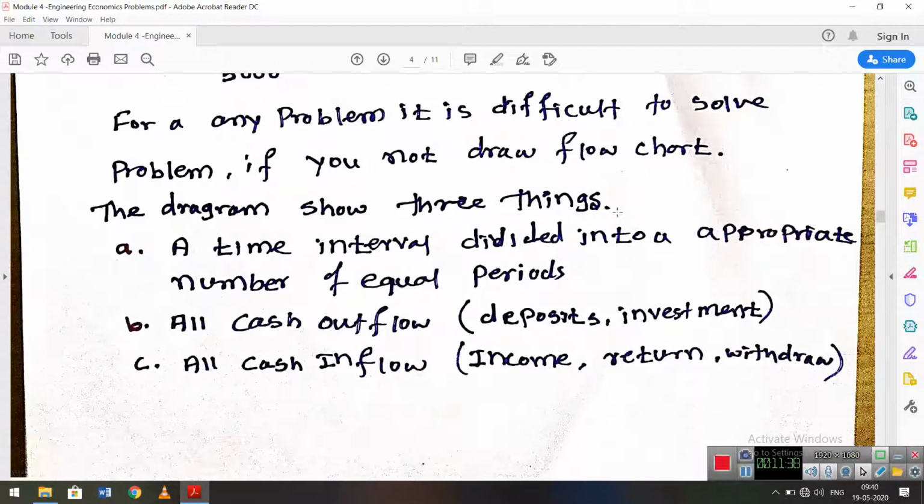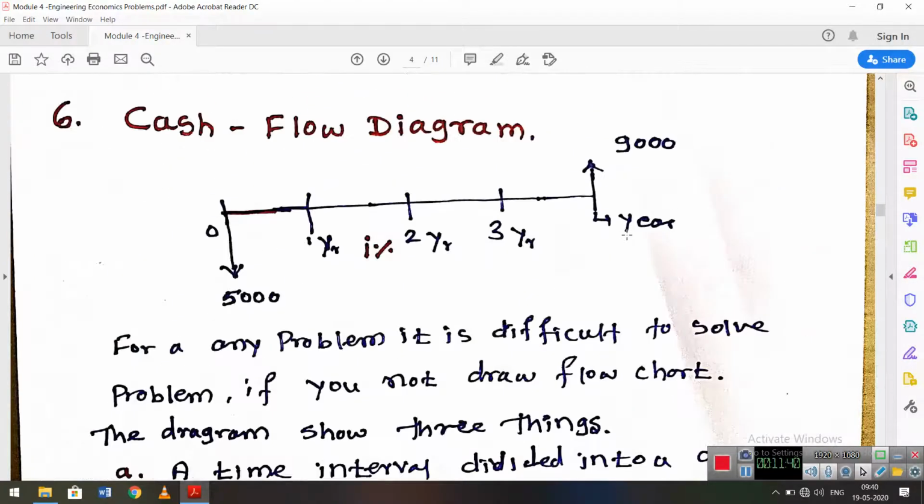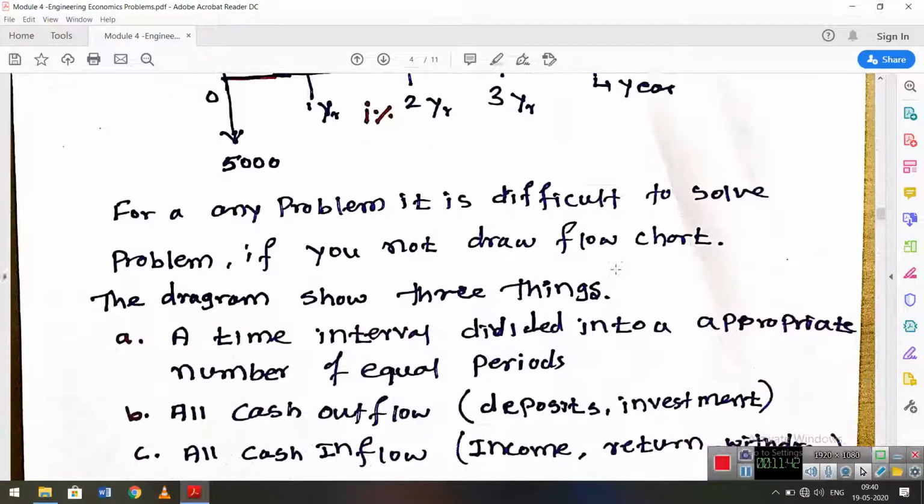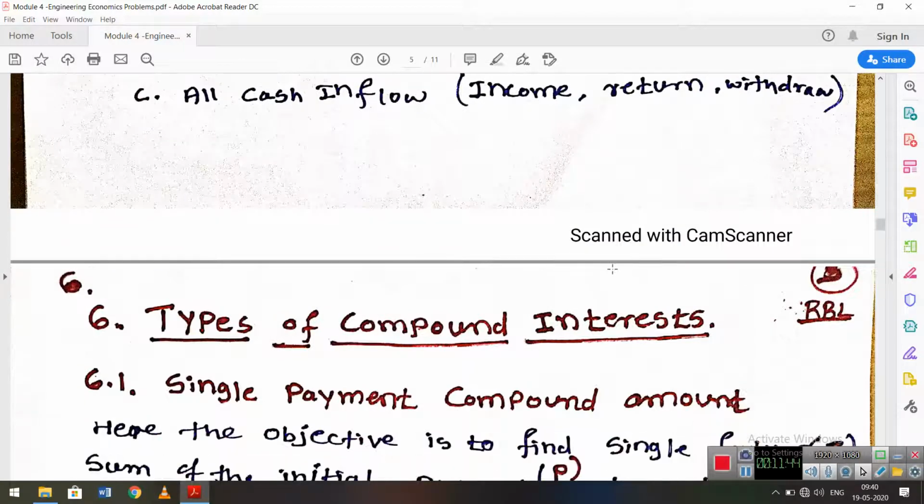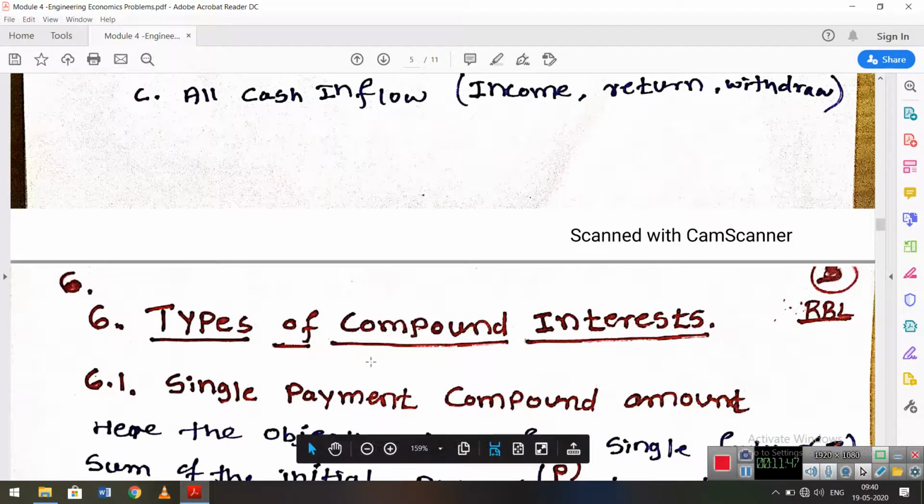It is the same thing. Okay, you can read the next theory part. Next we will discuss, in the next topic, the types of compound interest.